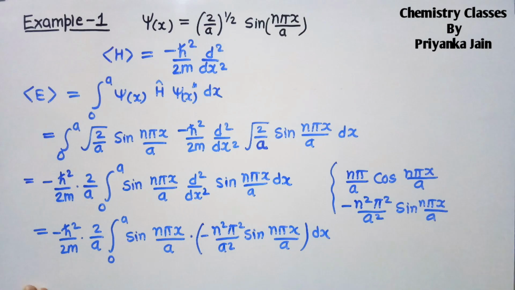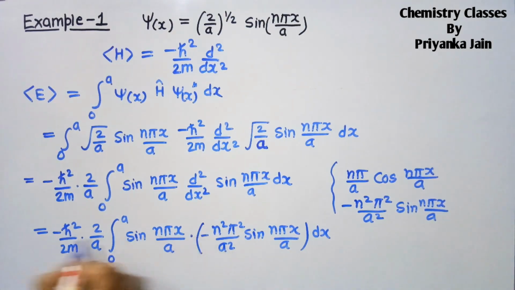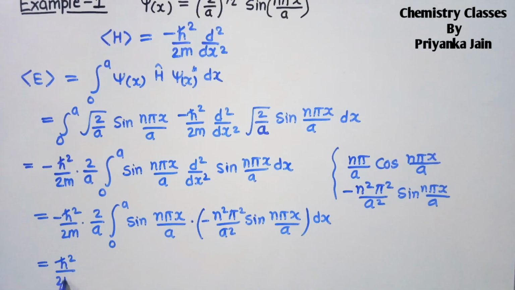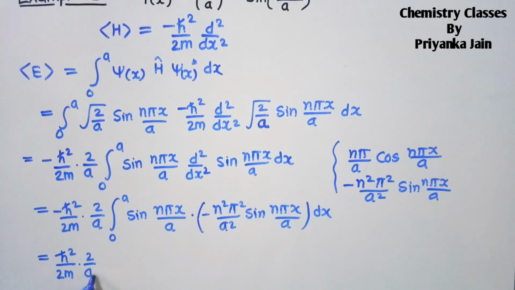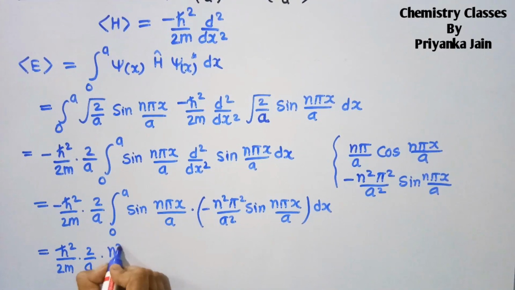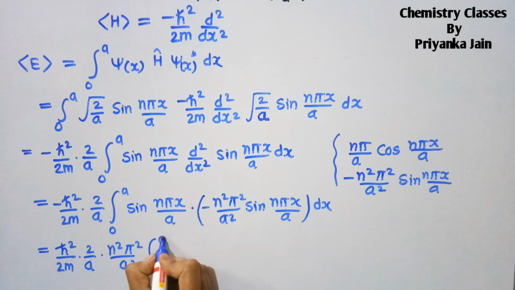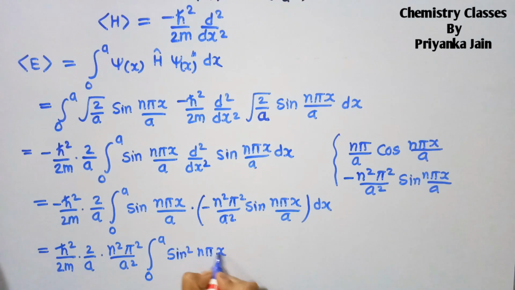Now take this constant term outside the integration, and minus and minus will be equal to plus. So this goes outside, and then we take sine square n pi x upon a dx.